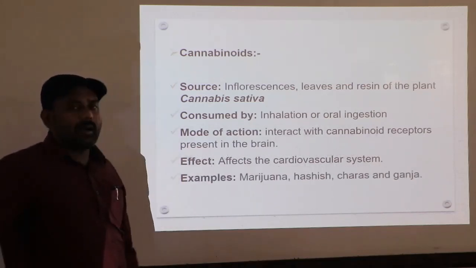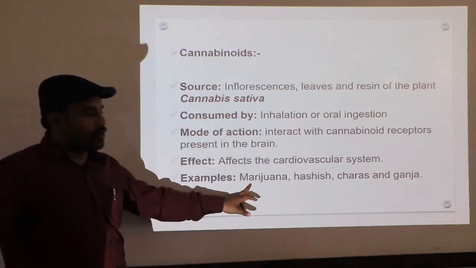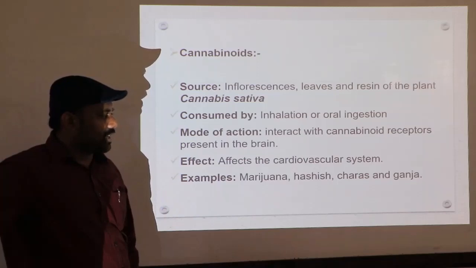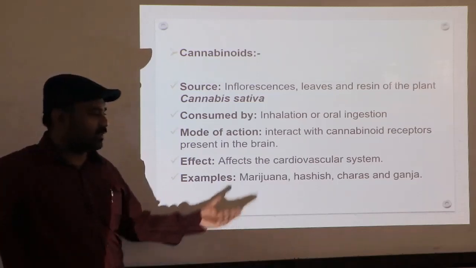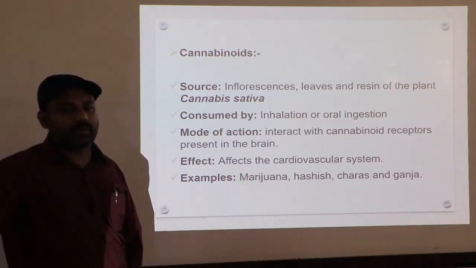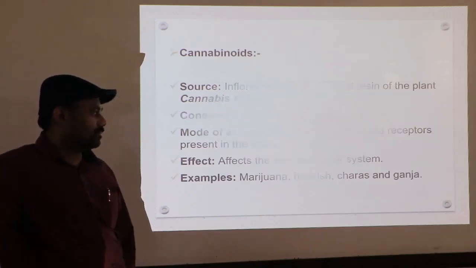Some examples along with the cannabinoids are marijuana, hashish, charas, then ganja. So these are some other examples for cannabinoids.